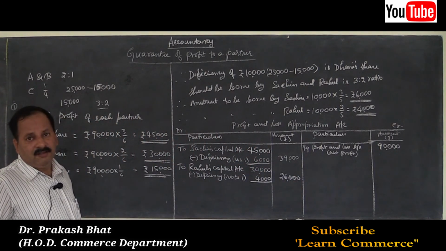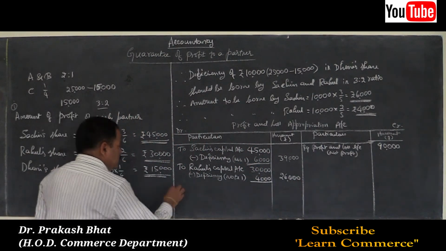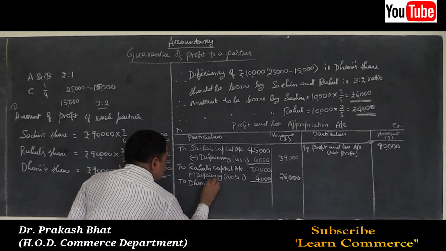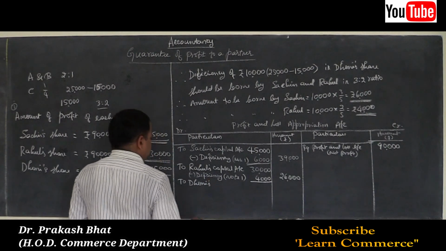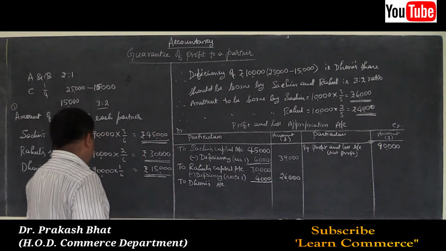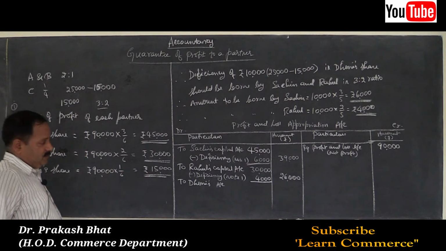Then Dhoni, to Dhoni's account, how much amount was the share of Dhoni? We have already calculated here, that is 15,000.